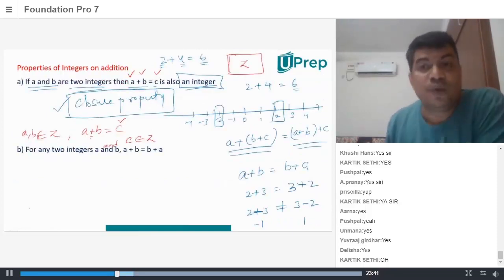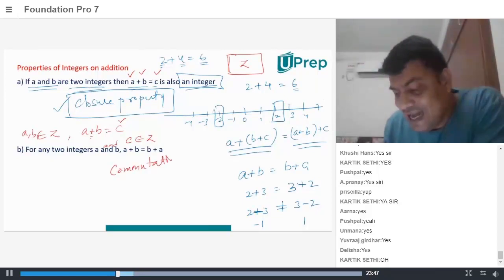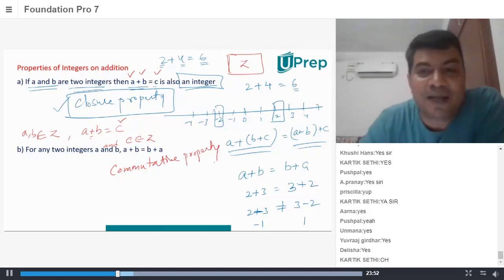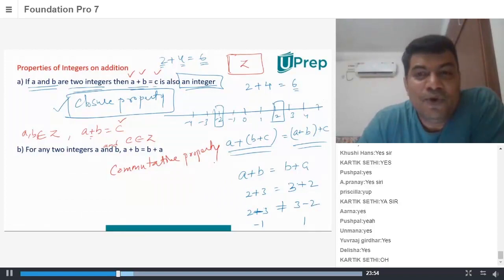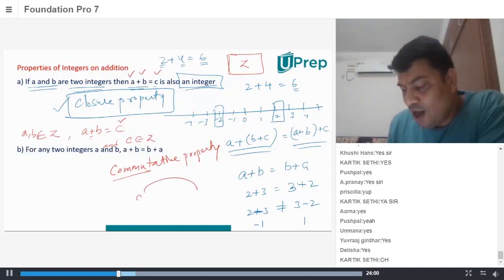So now let's also understand. Students also get confused with commutative. Easy to remember. Commutative. Can anyone guess what is commutative property? How do you remember commute? Commute is the word there. Whether you go from A to B or you go from B to A, you're commuting.